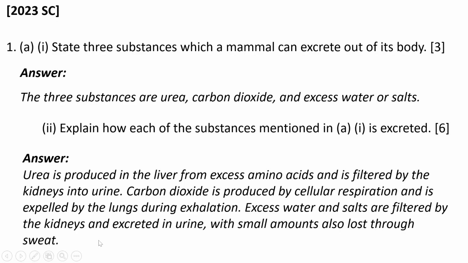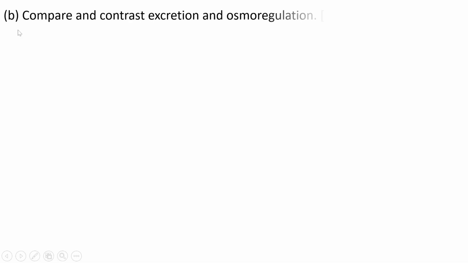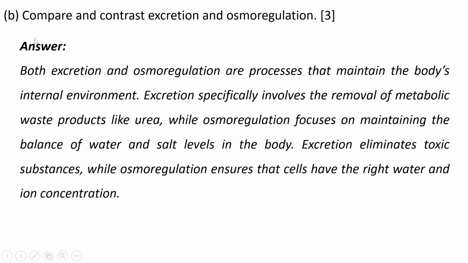You are done. Then we move on to the other question B, which was: compare and contrast excretion and osmoregulation. When they say compare and contrast, it means you look at their similarities and their differences. So in answering, you say both excretion and osmoregulation are processes that maintain the body's internal environment.